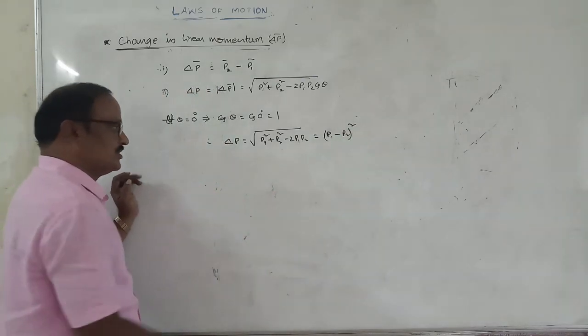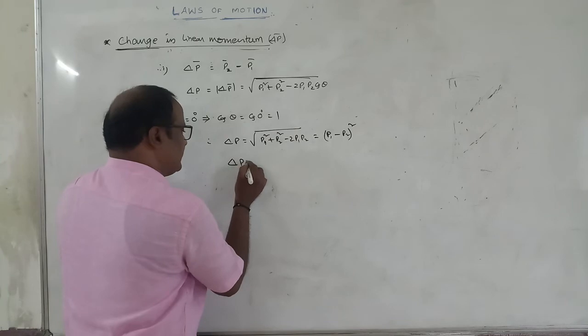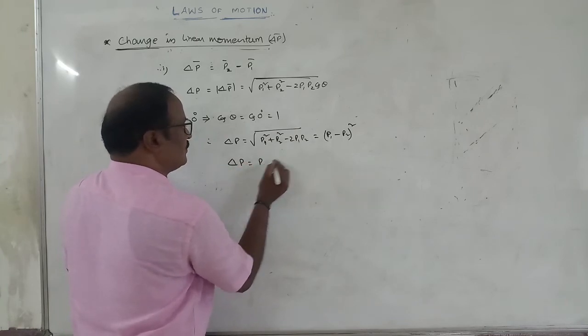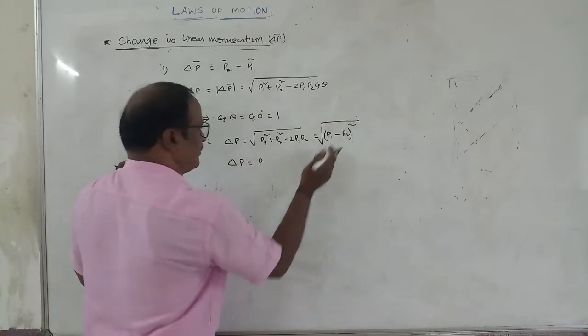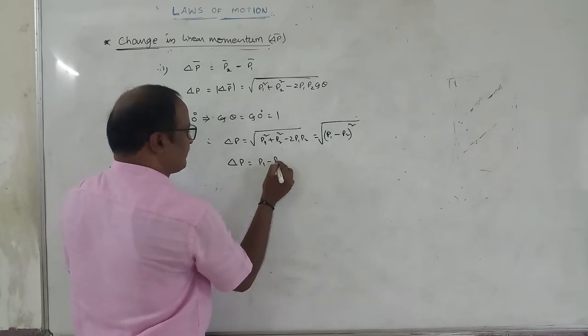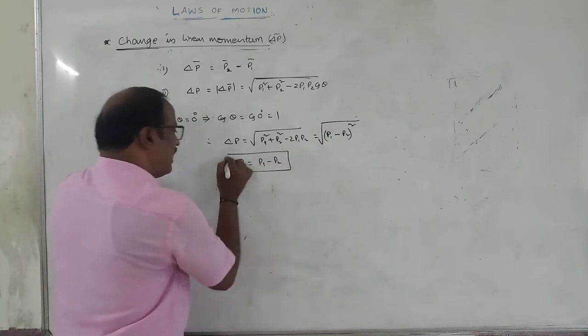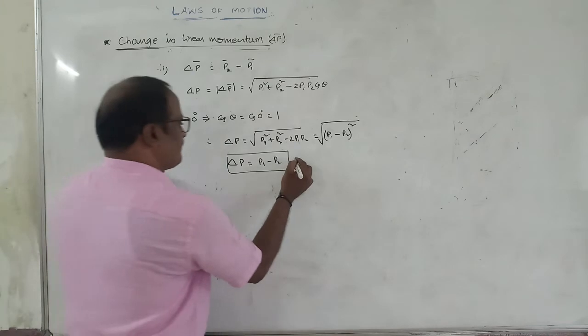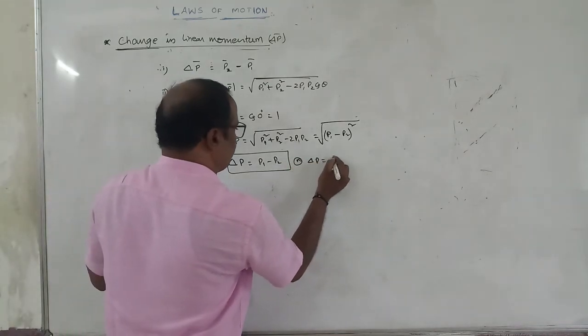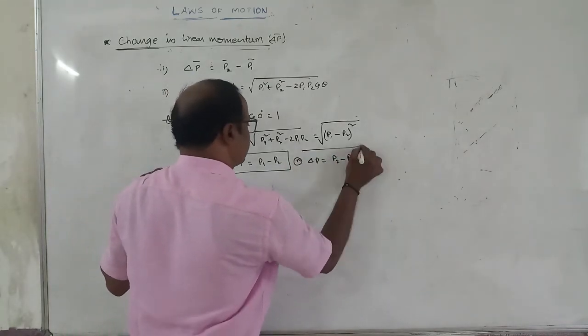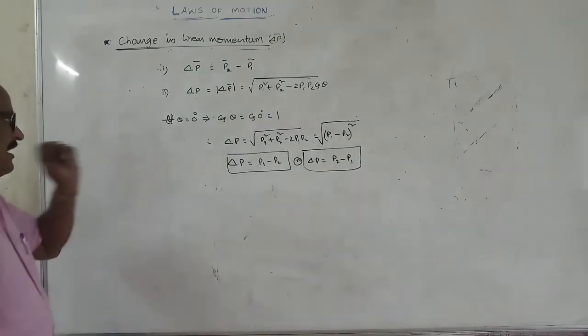Therefore, delta P is equal to root of P1 minus P2 whole square, the root and square cancel, and this is equal to P1 minus P2 or P2 minus P1. Delta P is equal to the magnitude only, P2 minus P1, if theta is equal to 0.